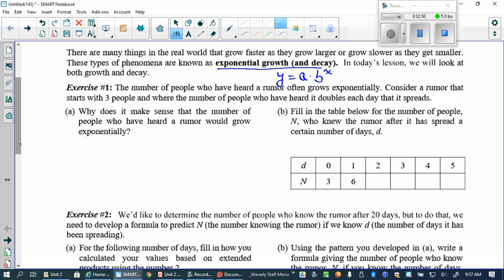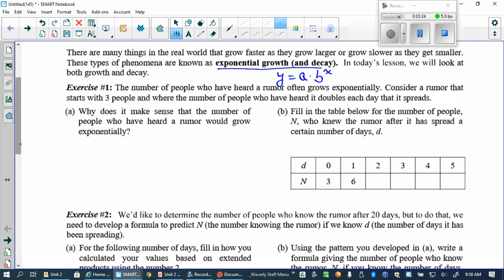Yeah. The only thing it assumes, though, I will say this: can anybody think of why the model they're talking about here might not quite work out the way they think? Like maybe not completely double each day the number of people who know. Yeah, because not everybody is going to tell one other person, or some people might tell like 4 people, like 3, you know. Right, or of the 2 people you tell, one of them may already know, right? There's overlap. So anyway, they're assuming that it's just new people each day. So a number of people have heard a rumor, it grows exponentially.